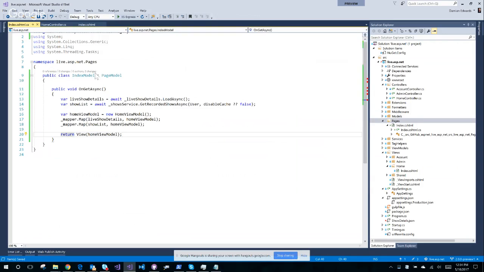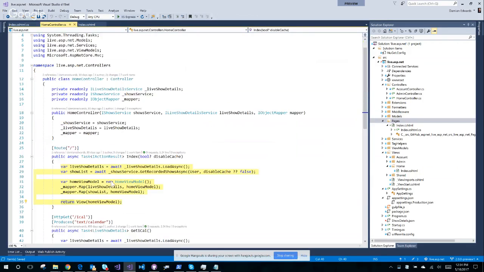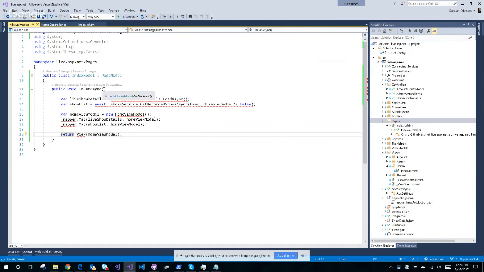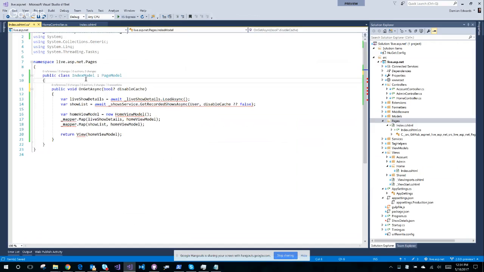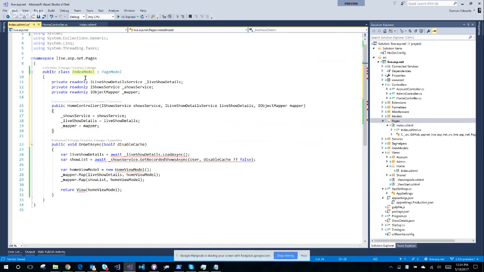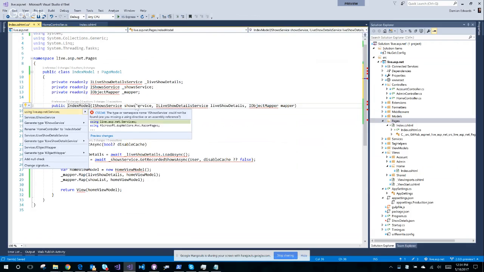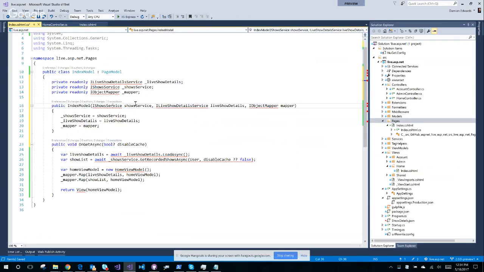And I'll paste that code in here. So this is the code that came from my existing home page. I had a parameter that came from the query string. I've got some dependencies, so I'm going to have to get this. Basically, I'll just copy all this and rename it. So my constructor is now that. Pull in the world. We'll pull in that.